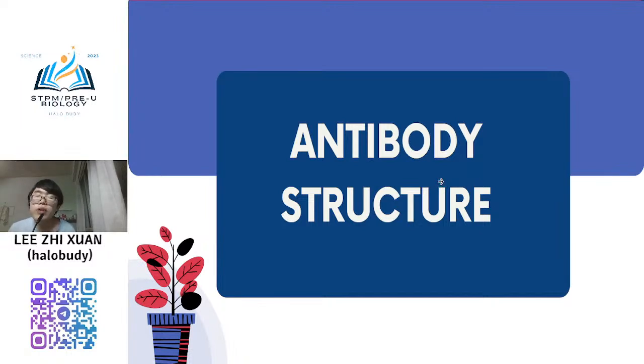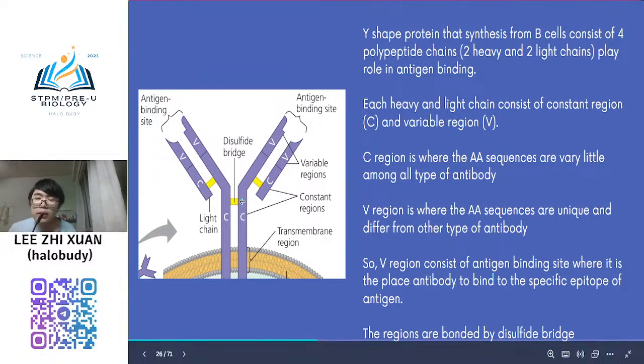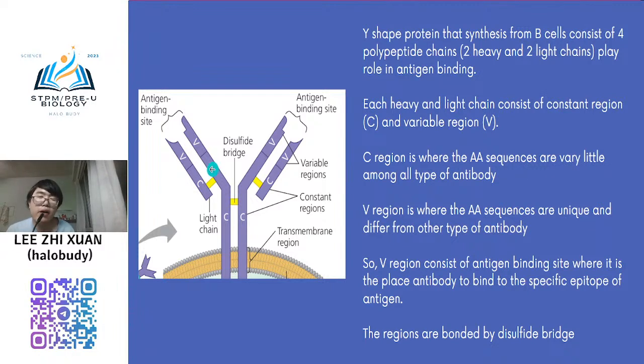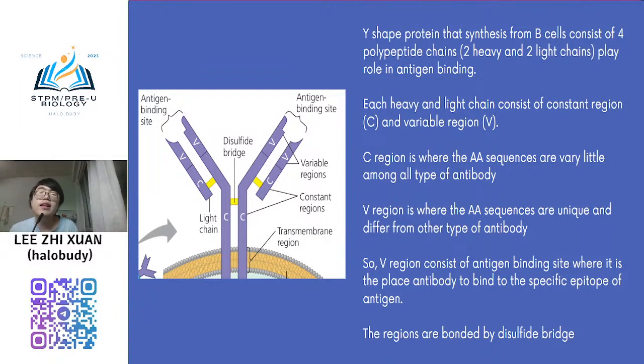Okay, now we go to antibody. I already mentioned that B cell is the place to produce your antibody. When it is still attached to your B cell, we call it B cell receptor. So you can see here, see that diagram. Antibody is a Y-shaped protein. We know that antibody is one type of protein, right? It is secreted from B cell and it is a Y-shaped protein. You can see this. It is synthesized from B cell and consists of 4 polypeptide chains. So it is one type of quaternary protein too, because it contains 4 polypeptide chains.